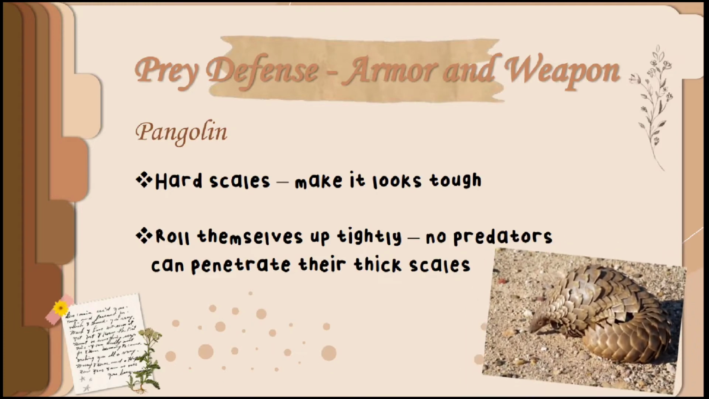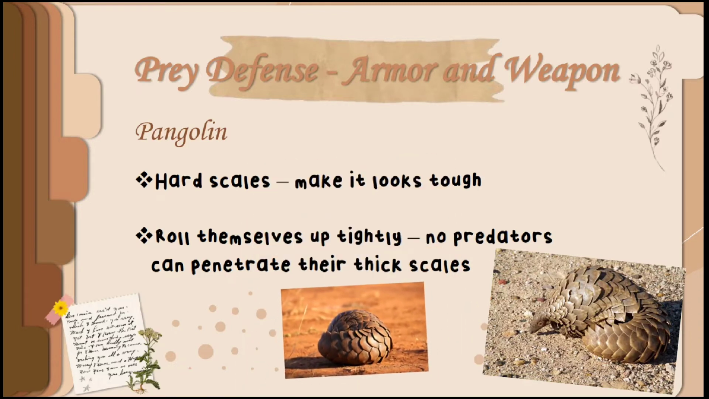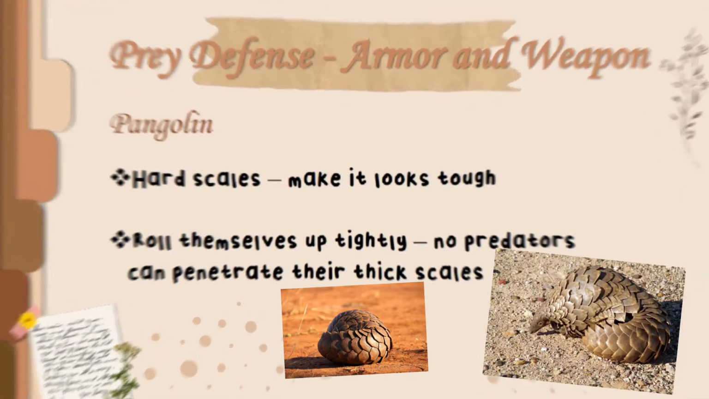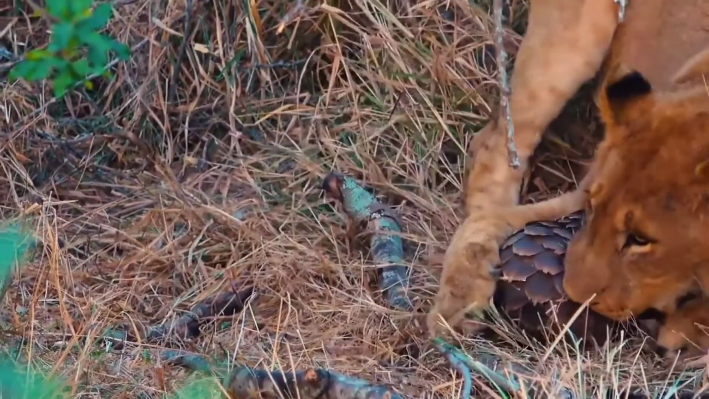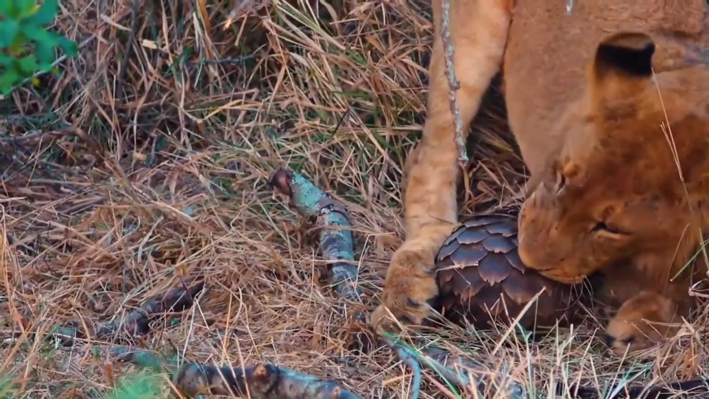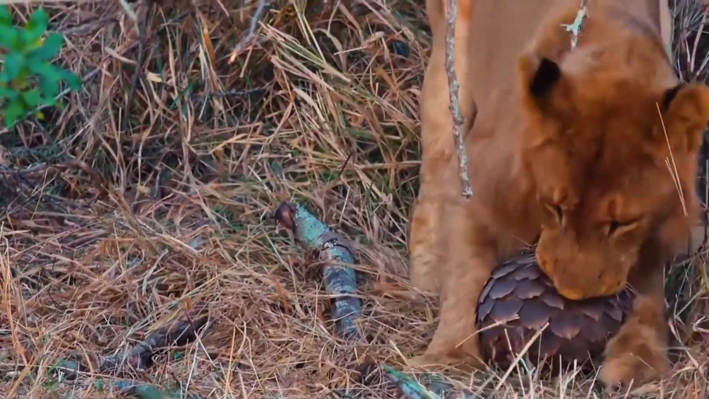Pangolin is one of organisms that possess this kind of defense. Pangolin is covered in hard scales made of keratin that make it look tough. When threatened, their only recourse is to roll themselves up tightly so that no predators can penetrate their thick scales. This video shows pangolin curl up into a ball when threatened by their predator.